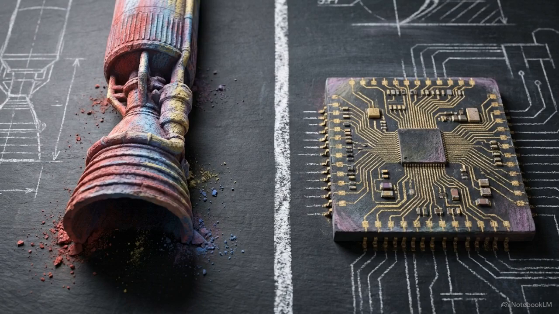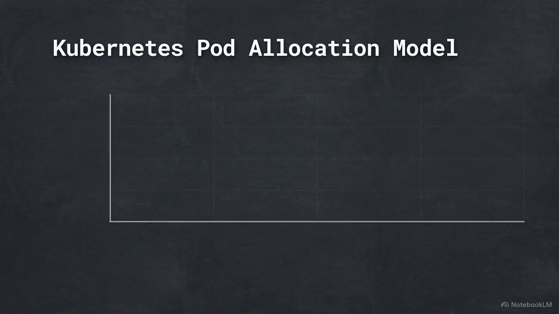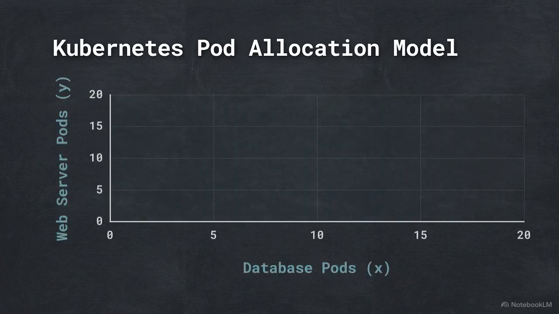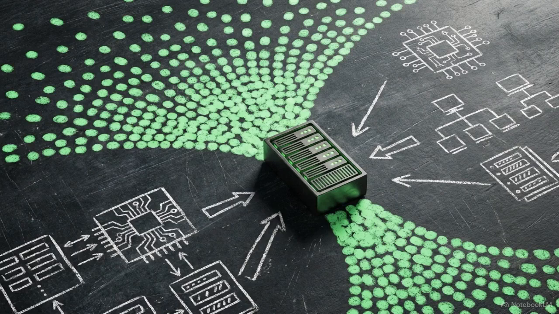The scale of a rocket booster and a microchip could not be more different, yet the underlying geometric constraints are identical. The diagram updates a third time for software architecture. We are running a Kubernetes cluster, mapping database pods against web server pods. Our software objective function is to maximize the number of concurrent user requests the web application can handle.